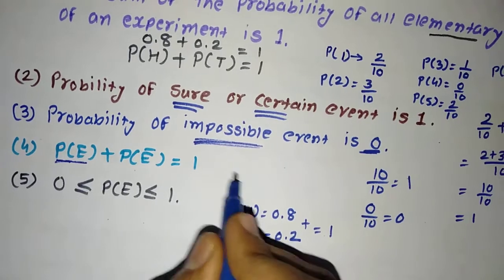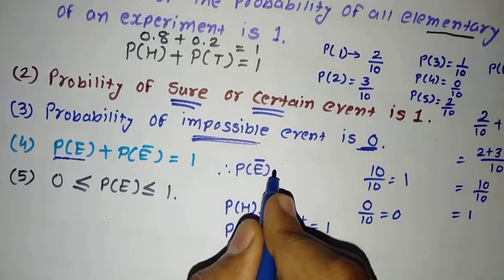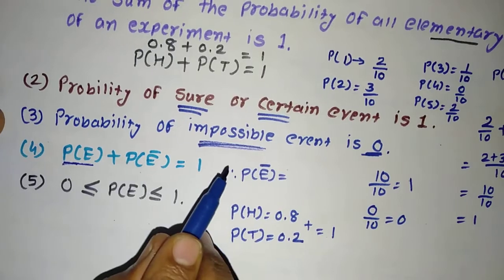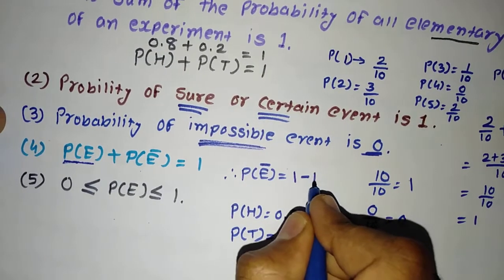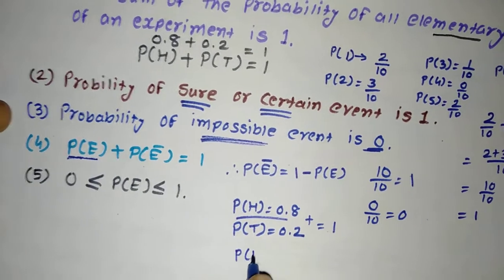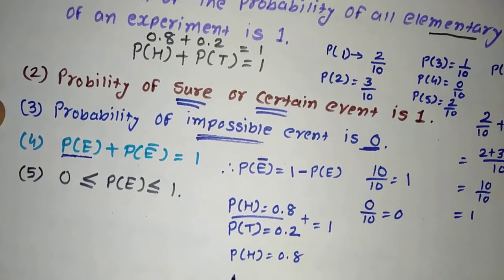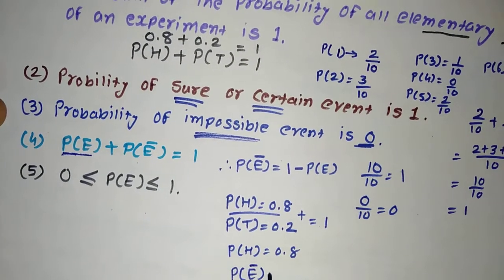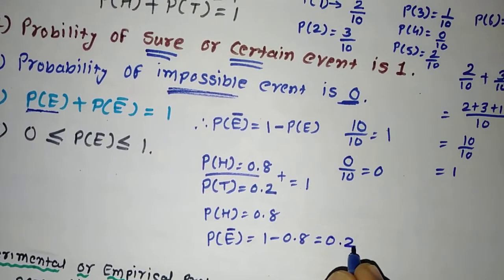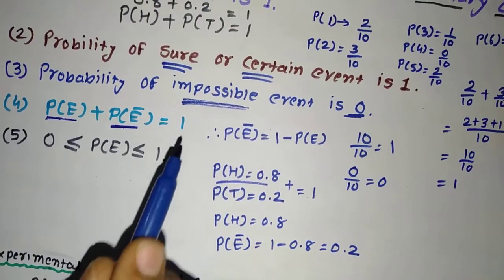Or in another way, if we want to find the complementary event, that is the probability of E bar, from this formula I take P(E) to the other side, and it is equal to 1 minus the probability of the event. Suppose the probability of getting a head is 0.8 and we want to find the probability of not getting this event. That is, 1 minus 0.8, which is equal to 0.2. So the probability of getting the event plus the probability of not getting the event is equal to 1.